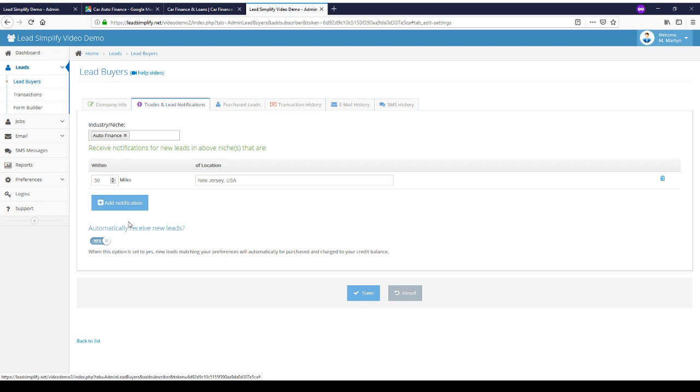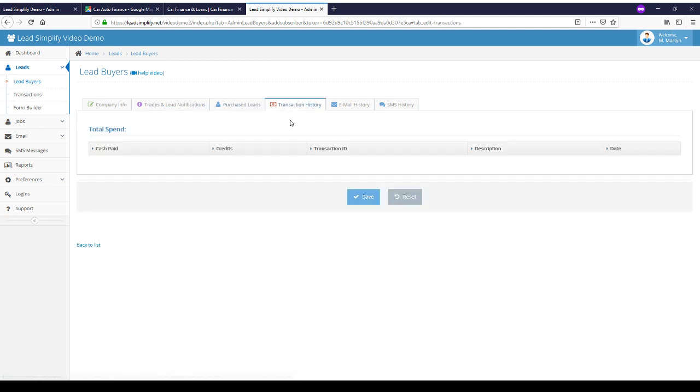This works on a rotational basis, so if you've got a lead that's submitted to the system and a number of lead buyers could potentially purchase this lead, the person who purchased a lead the furthest time ago will be the next person to purchase, and it just rotates around. So if somebody's just purchased a lead now, they'll get put to the back of the queue. It's as simple as that.